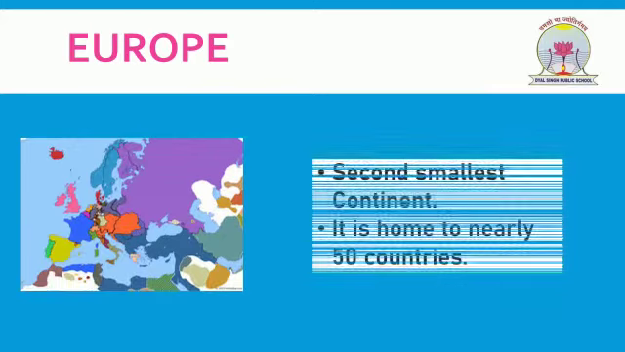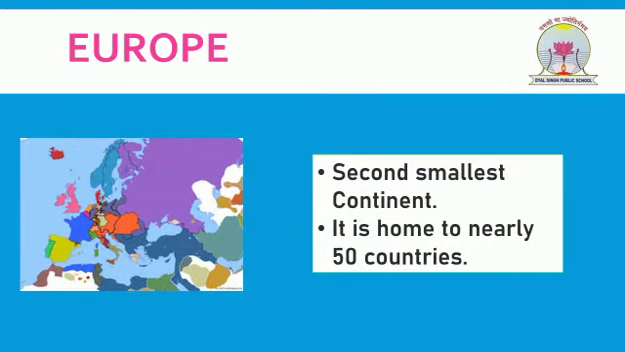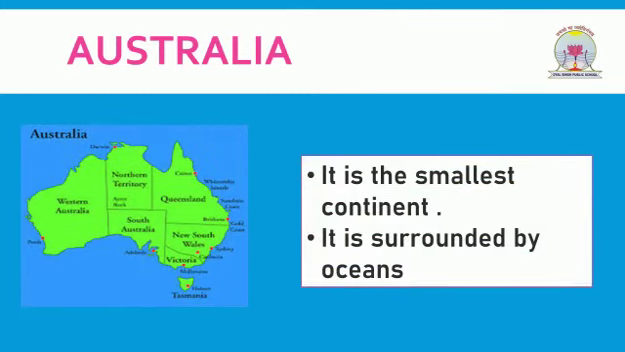Europe. It is the second smallest and third most populated continent with 50 countries. In this continent, a popular attraction is the Eiffel Tower. Australia. It is the smallest continent. It is referred to as an island continent surrounded by oceans. Here, the most well-known animals are kangaroos and koalas.